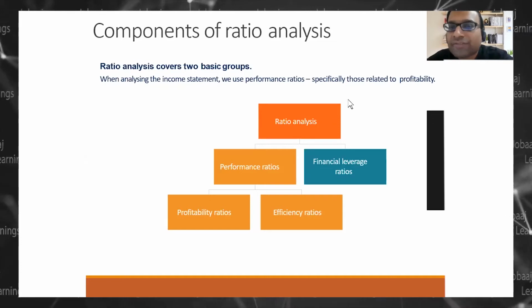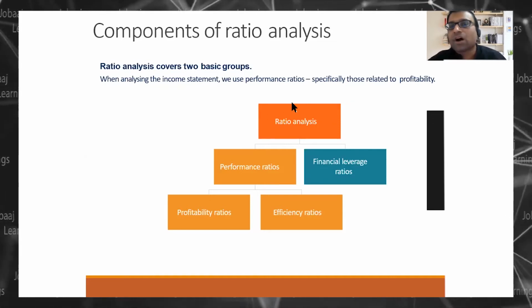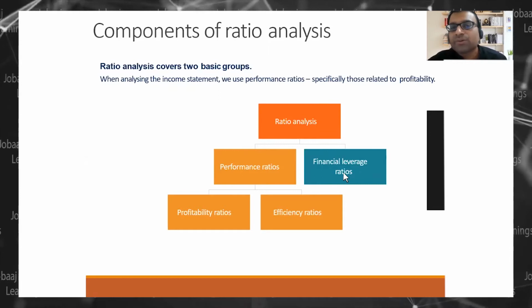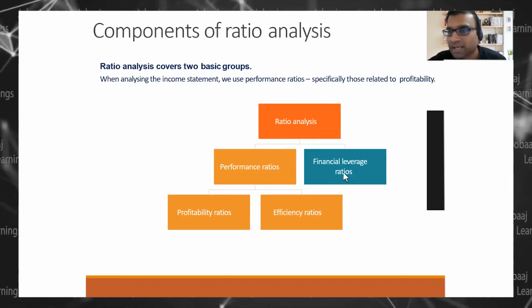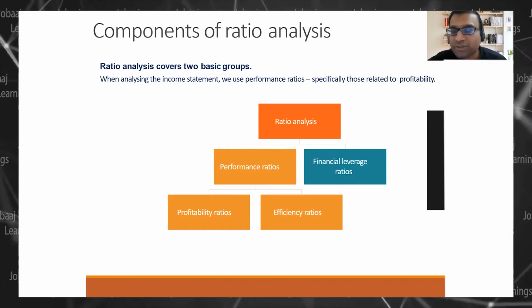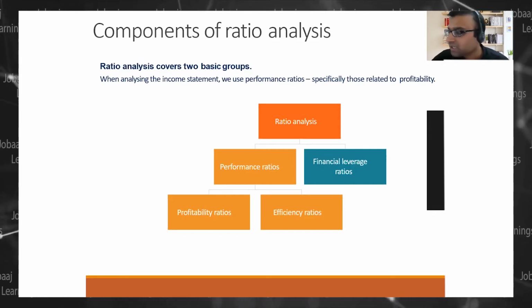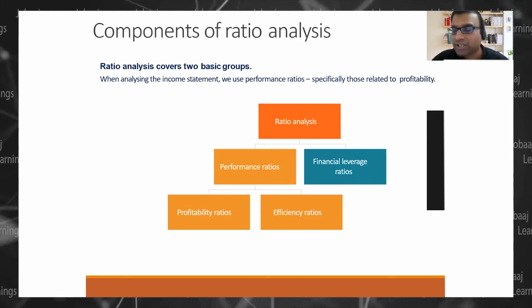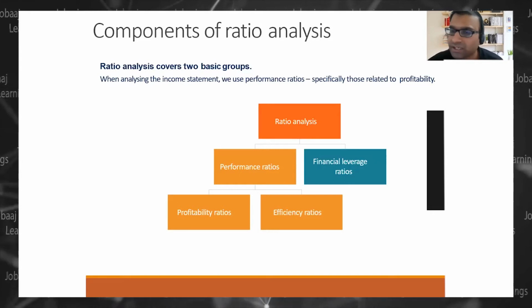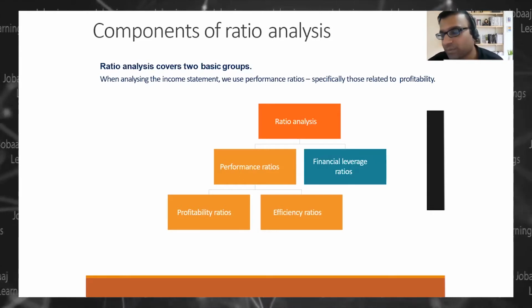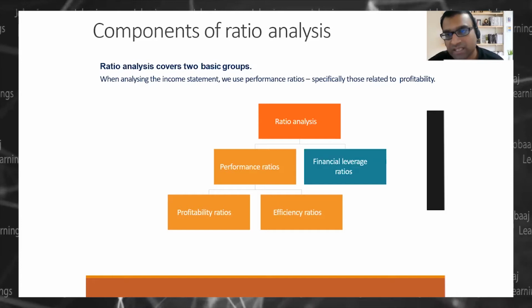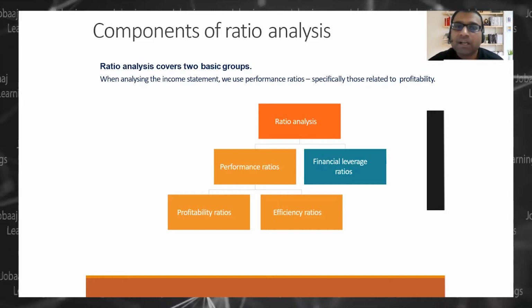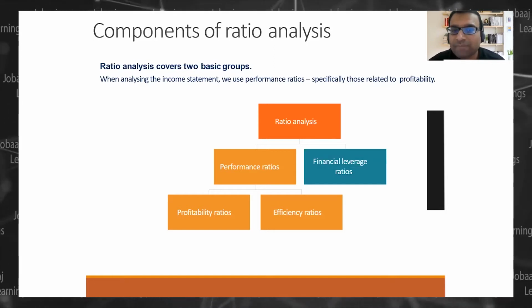So how many kinds of ratios do you have? You have two kinds of ratios, right? One is performance ratios and the other is financial leverage ratios, right? And financial leverage ratio again has liquidity ratio and solvency ratio, right? We will talk about it. Performance ratios have two types of ratios.